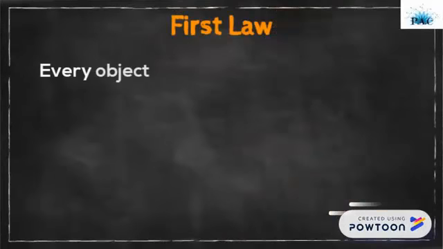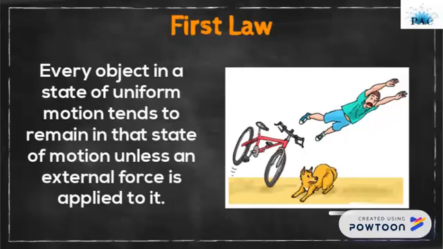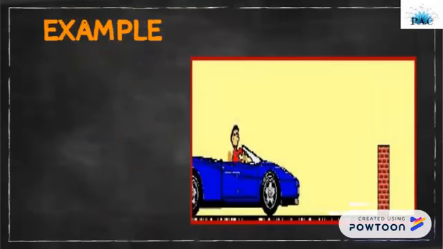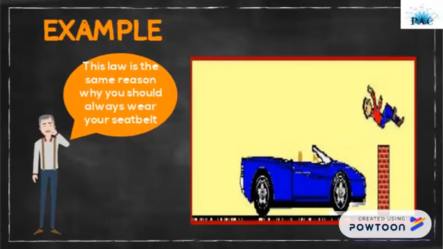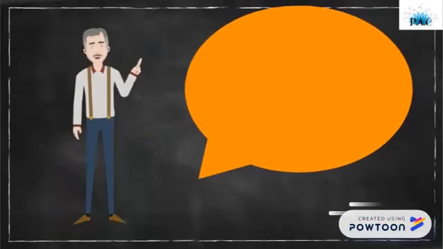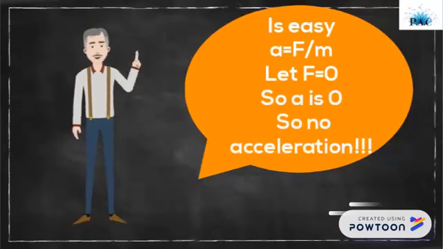The first law says that every object in a state of uniform motion tends to remain in that state of motion unless an external force is applied to it. This we recognize as essentially Galileo's concept of inertia, and this is often termed simply the law of inertia. In the example, we can see how the constant speed, when interrupted, causes the man to exit the car. The explanation is simple. Acceleration is equal to force over mass, so if the force is 0, there is no acceleration.